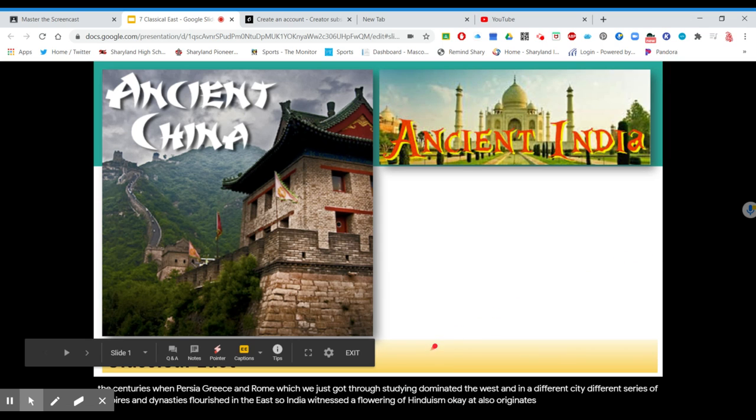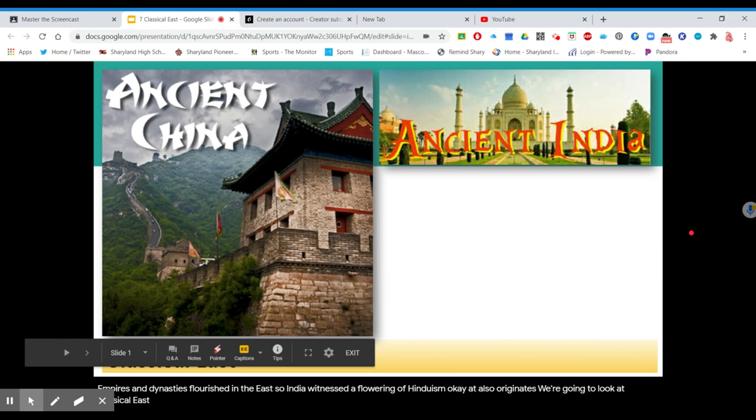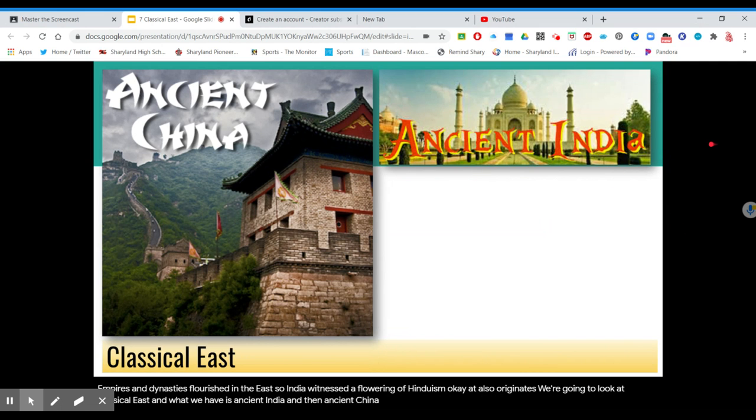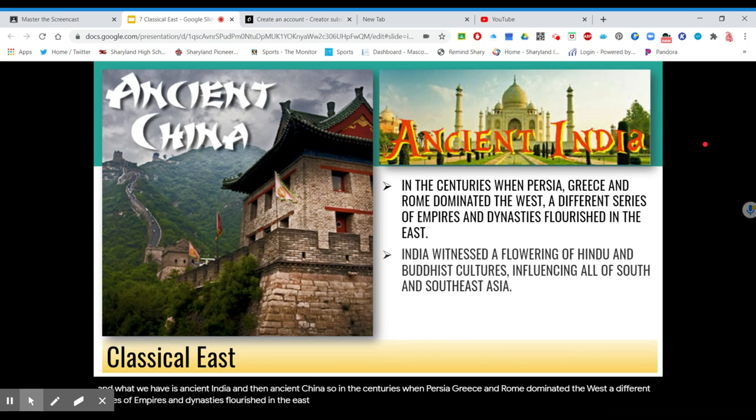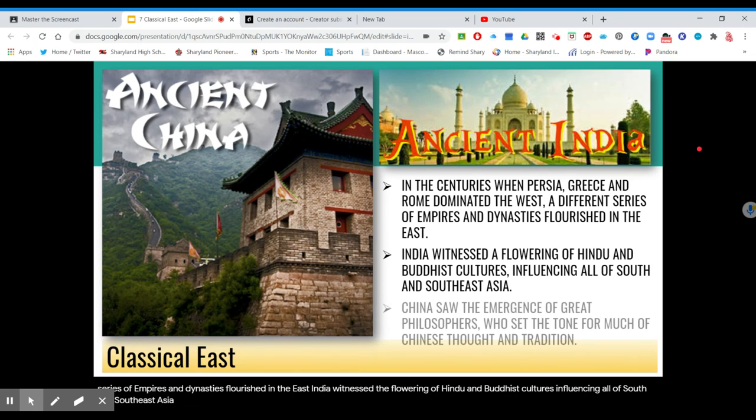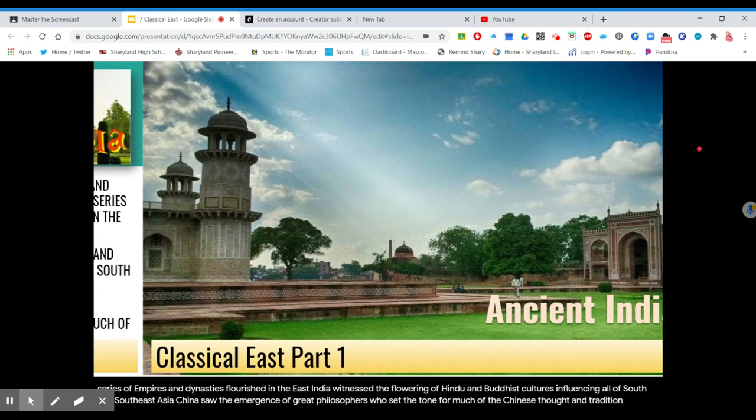All right, so we're going to look at classical East, and what we have is ancient India and then ancient China. So in the centuries when Persia, Greece, and Rome dominated the West, a different series of empires and dynasties flourished in the East. India witnessed the flowering of Hindu and Buddhist cultures, influencing all of South and Southeast Asia. China saw the emergence of great philosophers who set the tone for much of the Chinese thought and tradition.